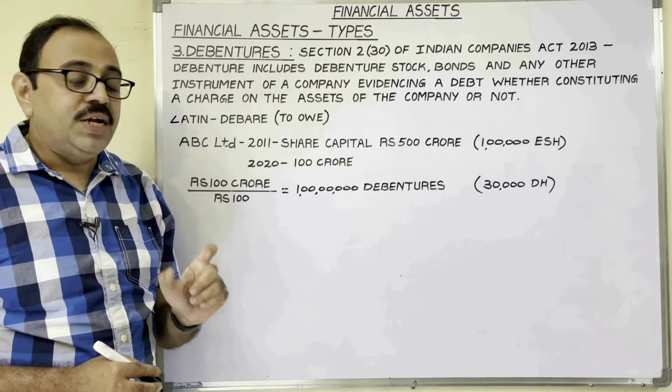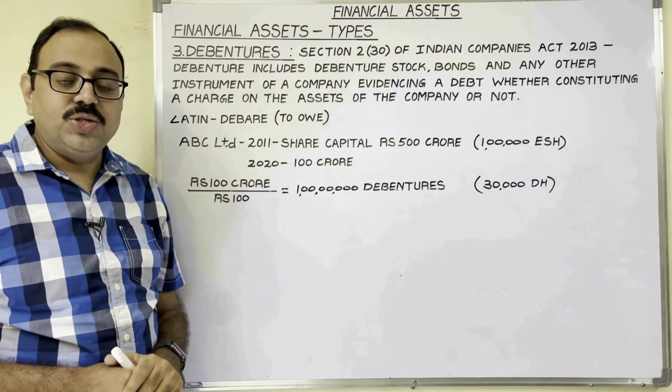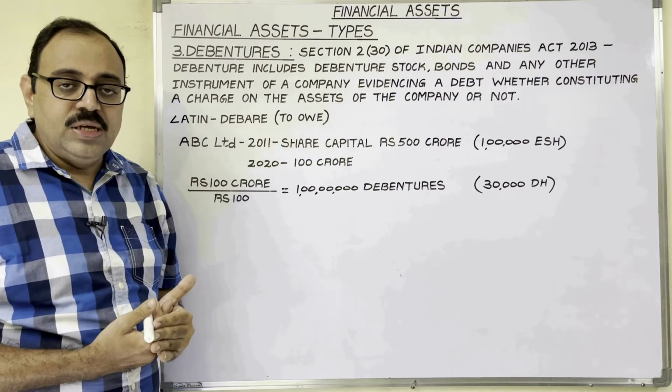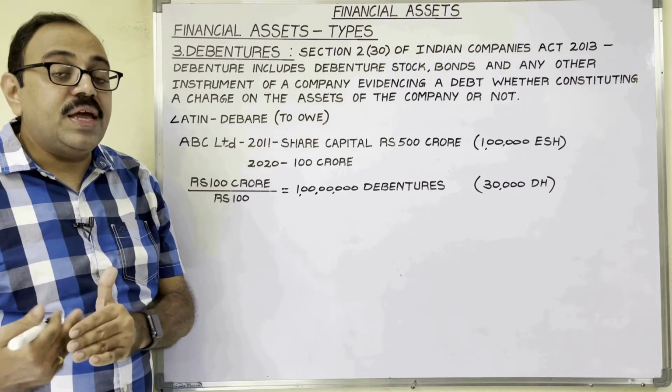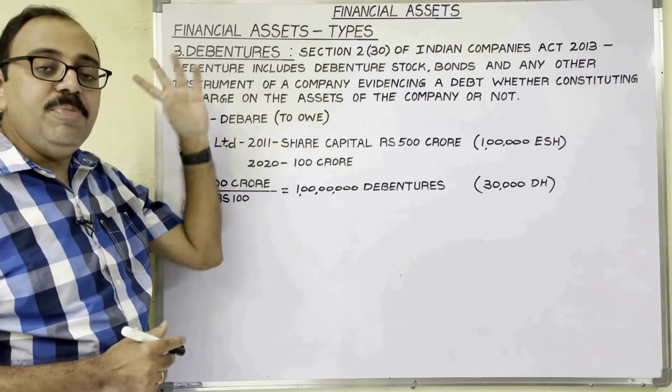Just like shares, debentures also an investor can trade through the stock exchange. So in the primary market, from the company, the investor purchases debentures. Then in the secondary market, he can sell them at a market price. So this is all about the third point, debentures.